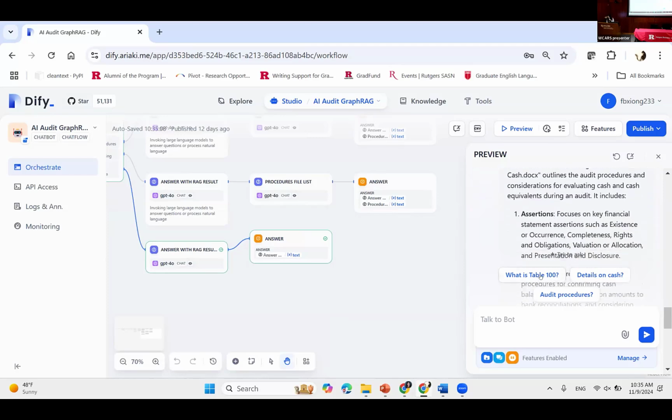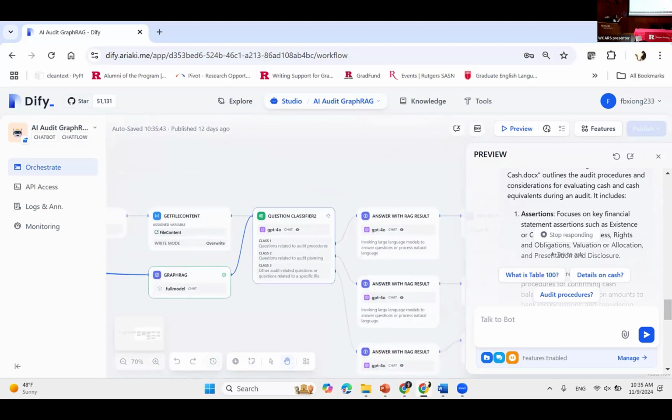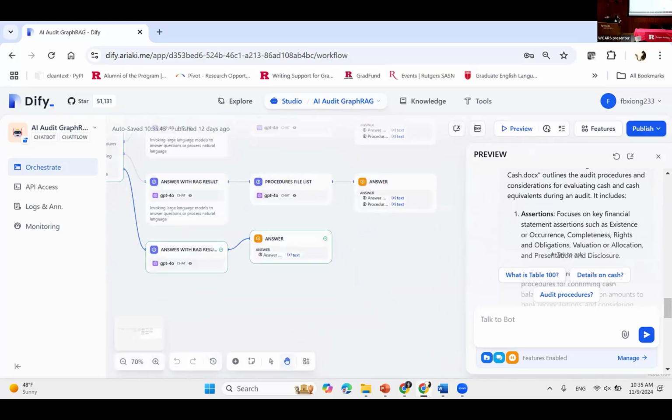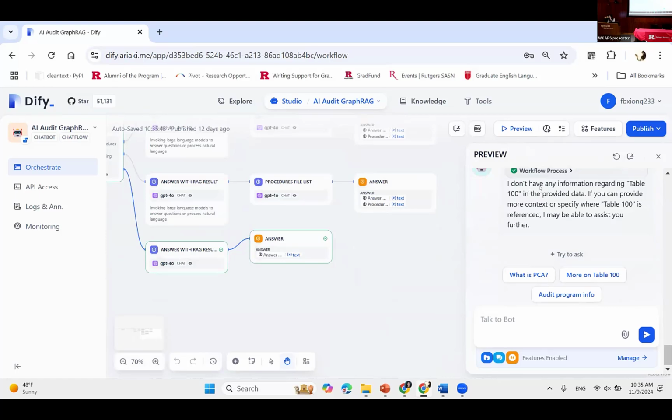And it also provides some related questions. Let's say, what is table 100? There's no such table. Then our chatbot will directly say, I don't have any information regarding table 100, just to avoid AI hallucination.